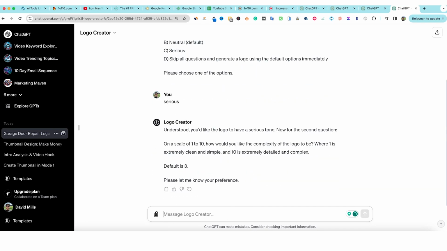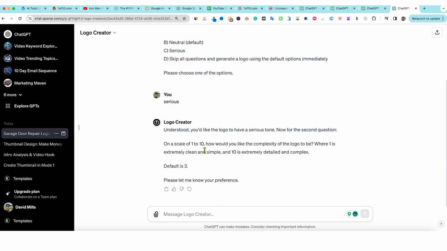Now, some of these GPTs are going to be really good, and some of them are going to be not so good if someone is new to the game and they are not as thorough in their programming, in their prompting. This is all about asking the right prompts and so forth, right? So now we have right over here.